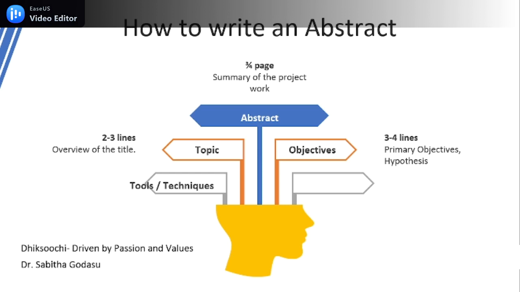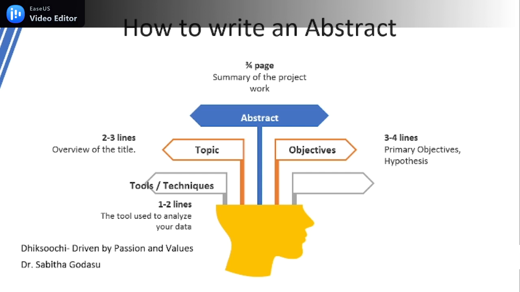Then you also have to mention the tools and techniques. In the sense, not the final tools or techniques. You may use financial tools, statistical tools, or any kind of mathematical tools. So mention how you intend to apply those tools and what your expected analysis during this project could be.